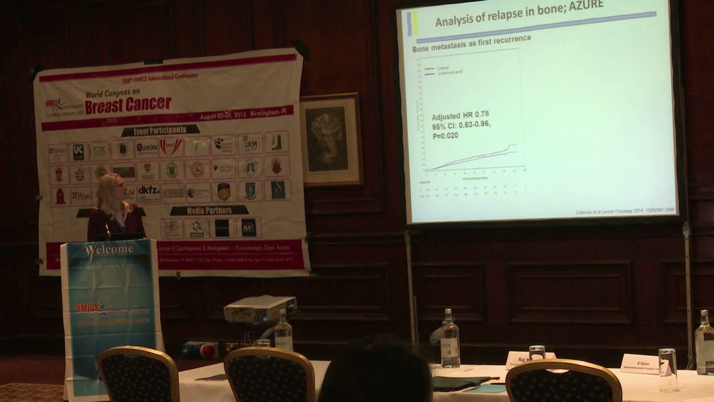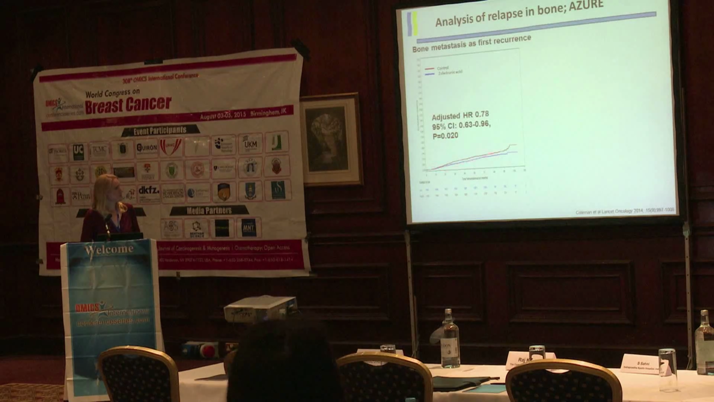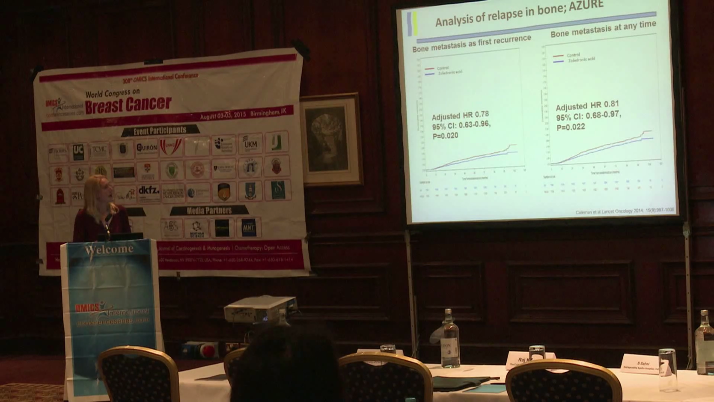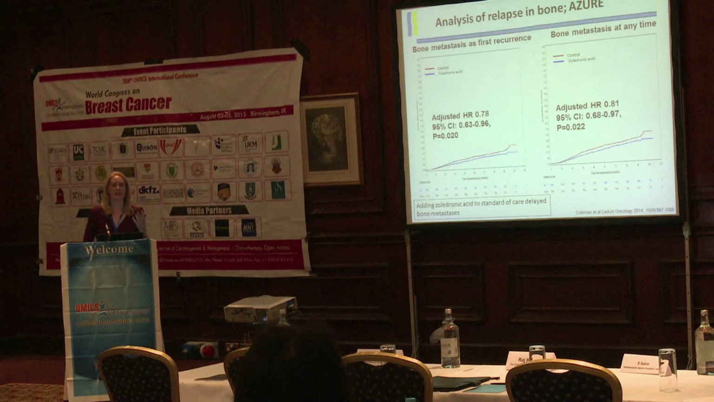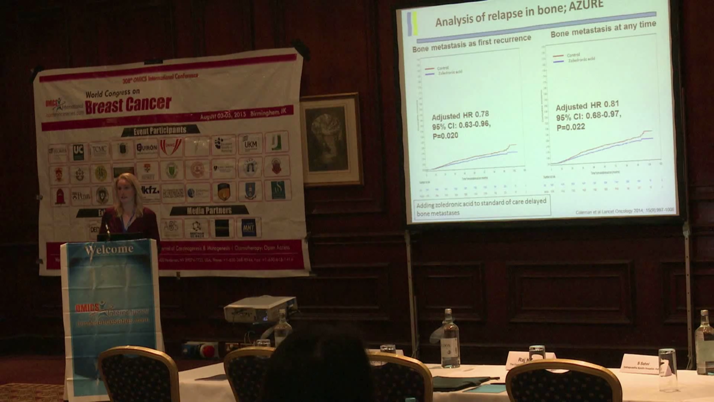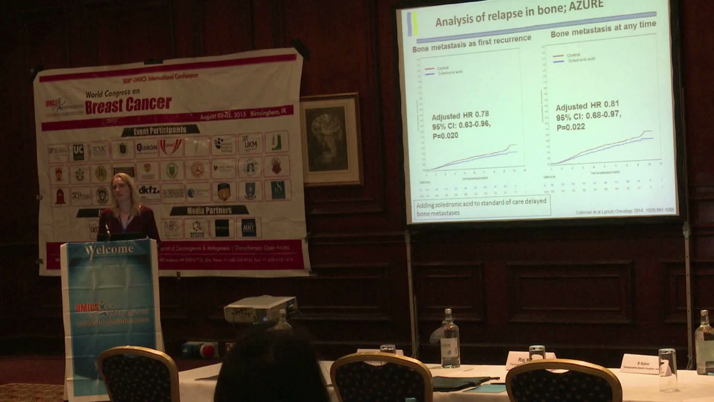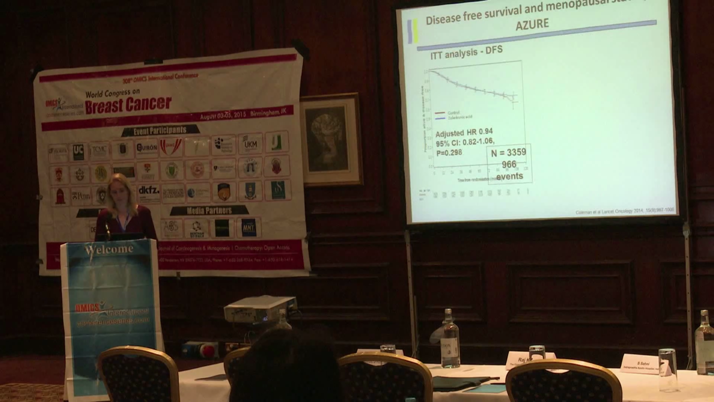And when we looked at bone metastases as first recurrence, we could see that adding zoledronic acid, so you look at the blue line here, adding zoledronic acid to standard of care caused a significant reduction in the development of bone metastases of first recurrence. And it also caused a significant reduction of bone metastases at any time. So we could say that adding zoledronic acid to standard of care delayed bone metastases in these patients, but did it have any effect on their overall survival?